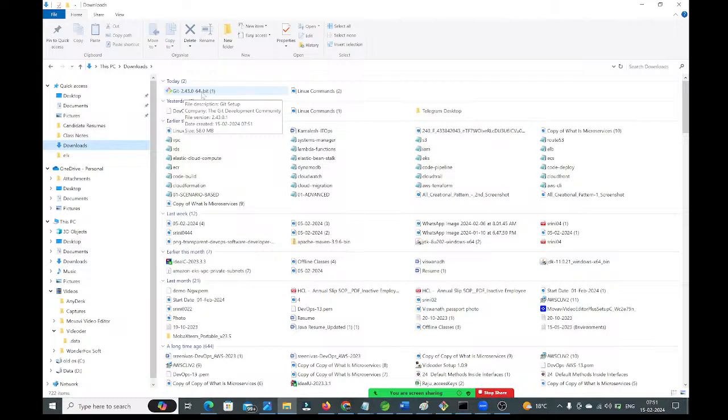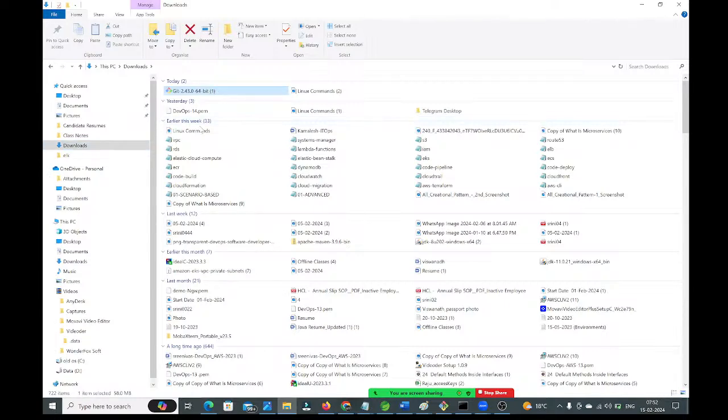Git will be downloaded into your system. In my system, it is already downloaded, that's why I'm not installing it again. What you will do is, this is just an exe file. Double click, next, finish, and Git will be installed in your system. Okay, fine. So once Git is installed, what do we need to do?